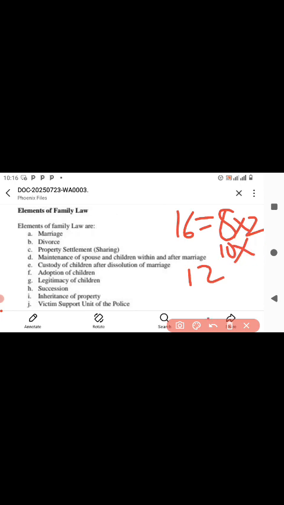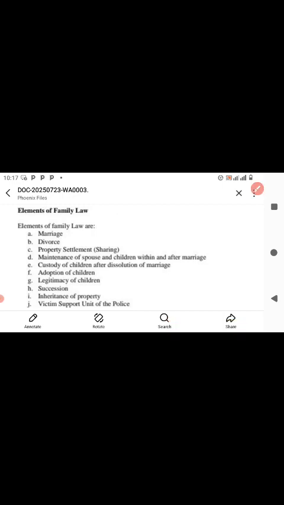So it is very important that we share what that element of family law is. So I'll end it here, but just make sure that you memorize all of these things, marriage and the rest, and you're able to write something there. So I'll be posting the elements of family law one by one in preparation for our exam.